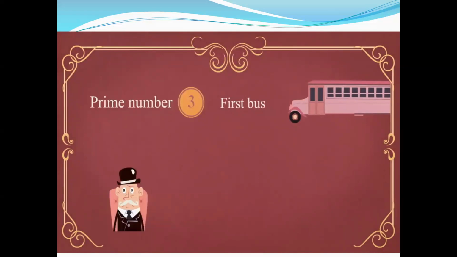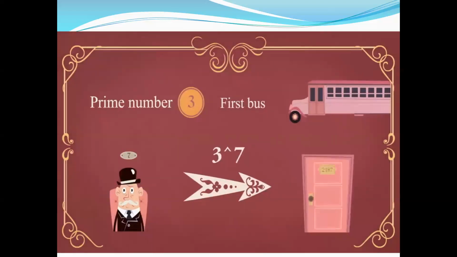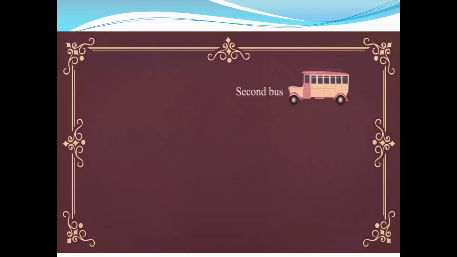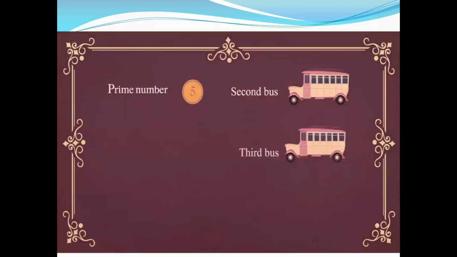So the person in seat number 7 on the first bus goes to room number 3 to the 7th power, or room number 2187. This continues for all of the first bus. The passengers on the second bus are assigned powers of the next prime, 5. The following bus, powers of 7.